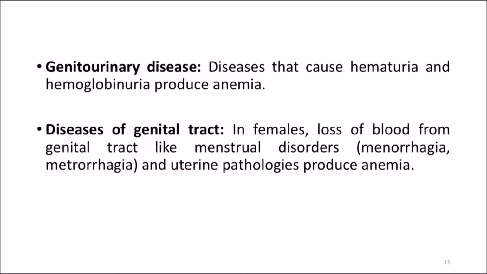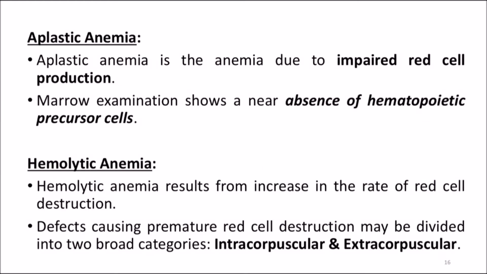Genitourinary diseases can cause hematuria and hemoglobinuria, which produce anemia. Then diseases of the genital tract: in females, loss of blood from the genital tract, like menstrual disorders, especially menorrhagia, metrorrhagia, and uterine pathologies, can produce anemia.